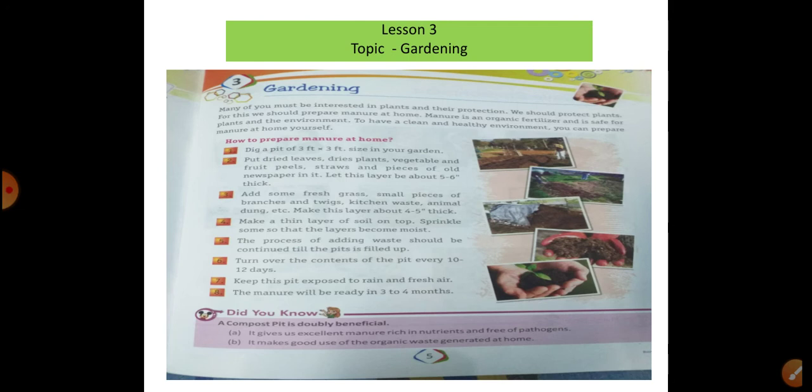Yes, after this process you will see and observe that manure will be ready for your purpose. Keep the pit covered from the rain, please. See and observe, the manure will be ready in 3 to 4 months for supporting plants. So it is very helpful to read carefully and follow the given instructions for manure. Okay, yes, organic fertilizer. See and observe. Next,